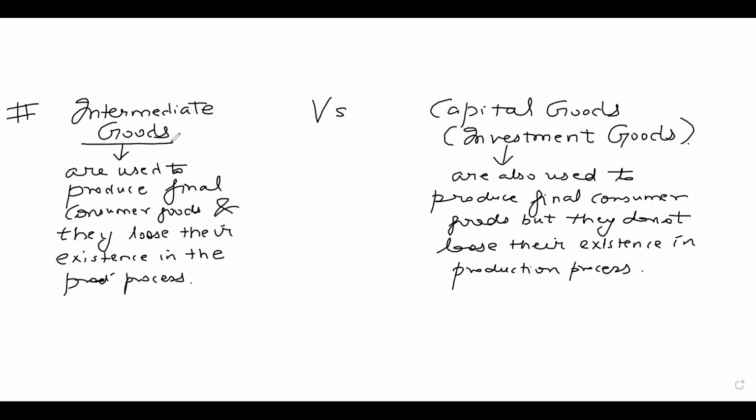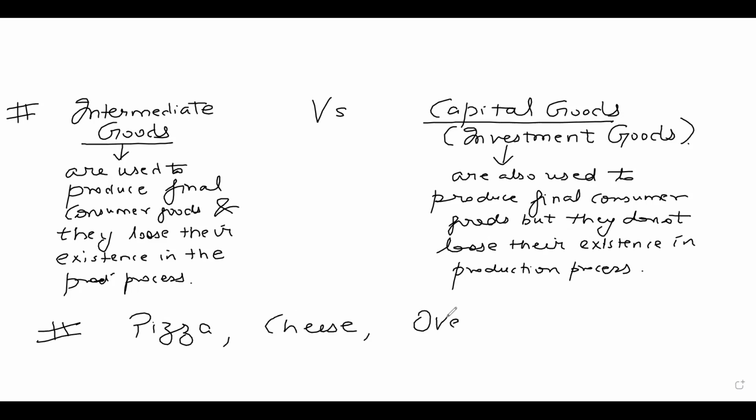The example I can take, which makes everything clear, we talk about three commodities. One is pizza, one is cheese, and oven. Now, pizza is a final consumer good. Cheese is also used to make pizza.